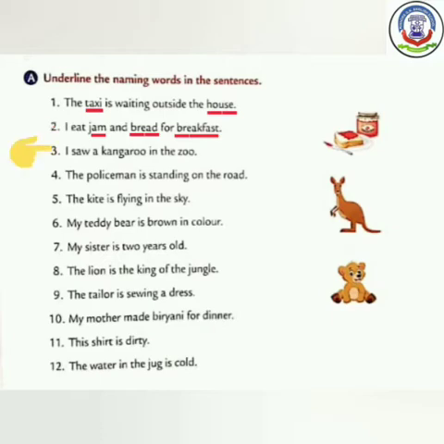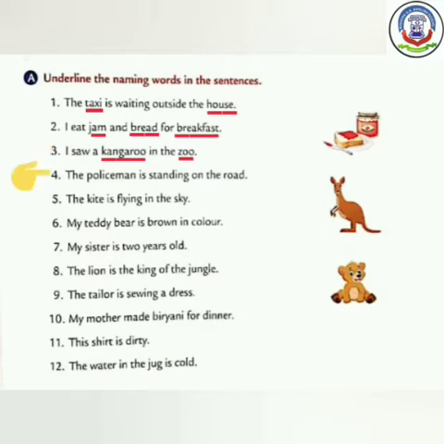Number 3. I saw a kangaroo in the zoo. In this sentence, kangaroo is an animal and zoo is a place. So we have to underline both these words.